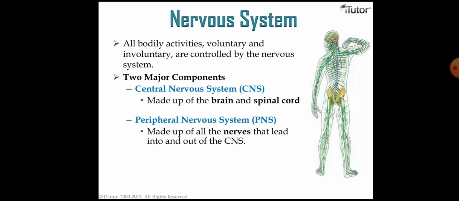Next we will see the nervous system classification. All bodily activities, voluntary or involuntary, are controlled by the nervous system. The nervous system is basically divided into two: the central nervous system and the peripheral nervous system. The central nervous system is made up of the brain and the spinal cord, and the peripheral nervous system is made up of all the nerves that lead into and out of the central nervous system. We will discuss each in detail further.